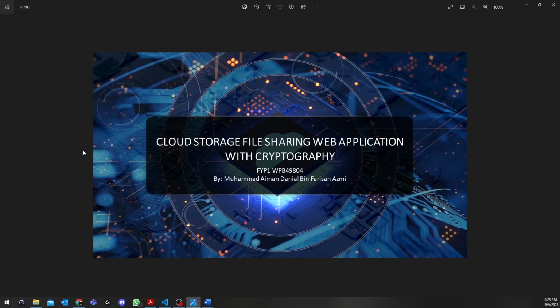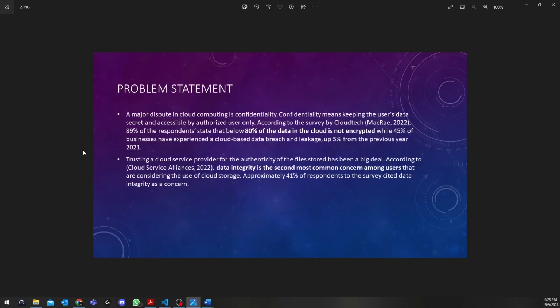My project is the file sharing web application with cryptography. As the name proposes, this web application provides the function for file management, user management, and also file sharing. So the research started by pointing out two problem statements: the first one about data confidentiality, and the second one about data integrity, both of which have been elaborated in my research paper. The target user for this web application is an organization that seeks to store their files securely.